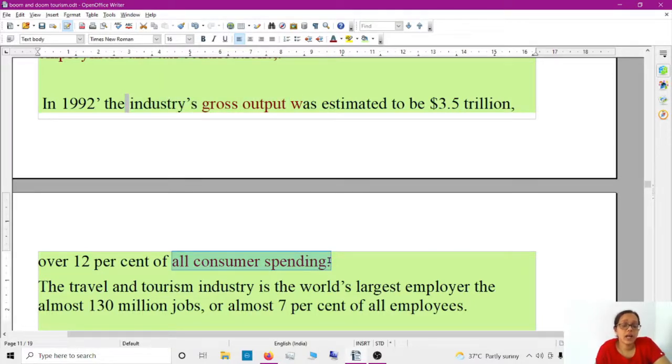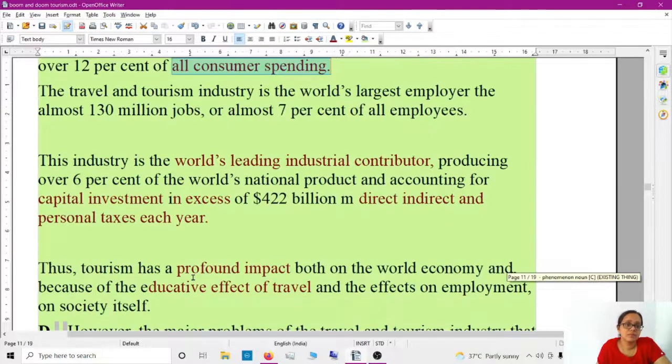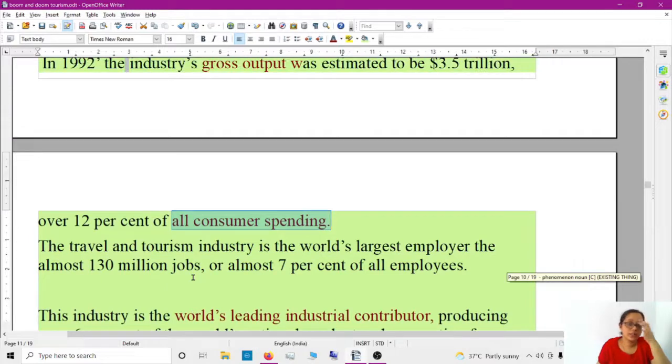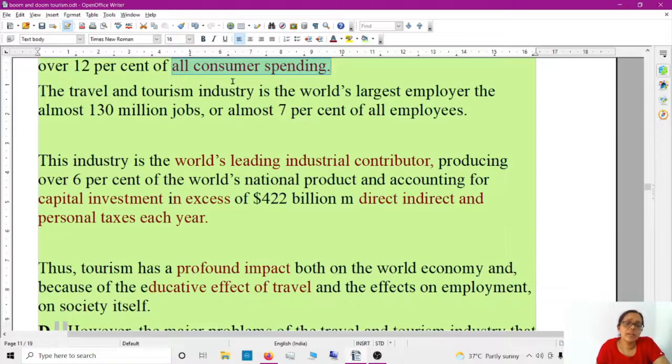It's like how they will confuse you in the listening. Okay, you will be expecting income. No, it's not there like that. Industry's gross output and all consumer spending. Even in essays, you can't use the same thing again and again. So you can use this type of vocabulary. The travel and tourism industry is the world's largest employer, and see, fastest growing industry.